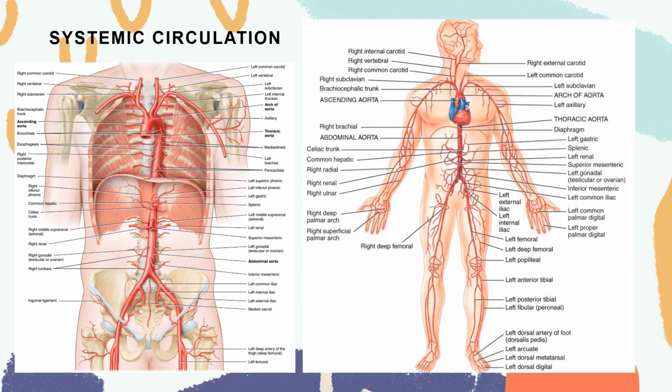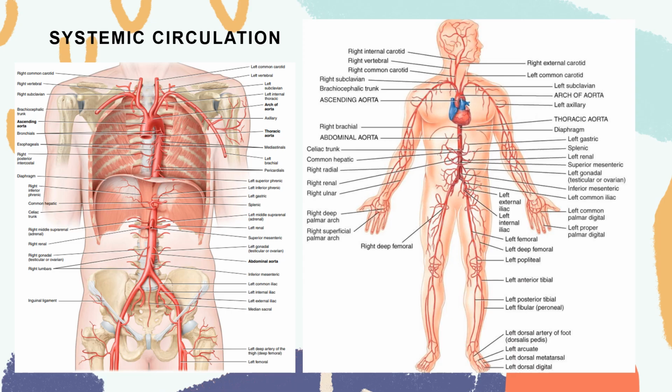So your thoracic aorta reaches the bottom of the thorax and passes through the aortic hiatus of the diaphragm to become your abdominal aorta, which supplies the inferior surface of the diaphragm, your abdominal muscles, your liver, stomach, duodenum, and pancreas, your esophagus, your spleen, your kidneys, your adrenal glands also, and your testes, your ovaries for female, and then your colons, your rectum, your lower limbs, and your uterus.